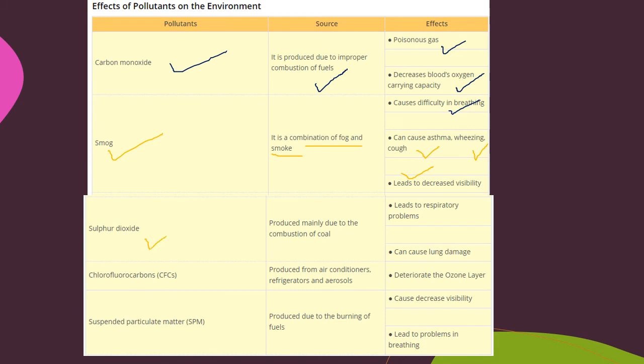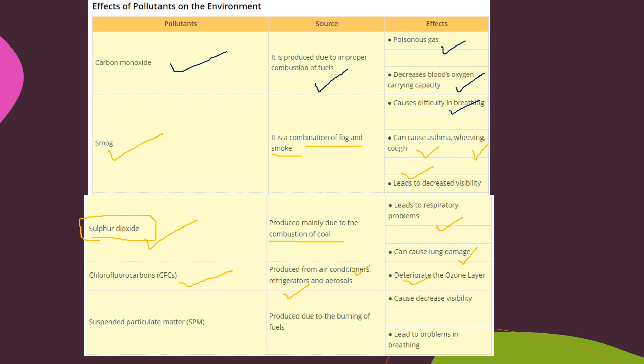Next one is sulfur dioxide. Sulfur dioxide is caused by the combustion of coal. Generally in various houses, during the winter season, many people like to burn coal and then sit near that. We should not do that, because there is the production of sulfur dioxide and it leads to respiratory problems and causes lung damage. The next one is chlorofluorocarbon, which is produced from air conditioners and refrigerators, and it deteriorates the ozone layer.